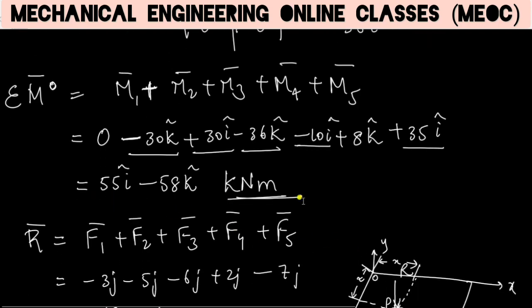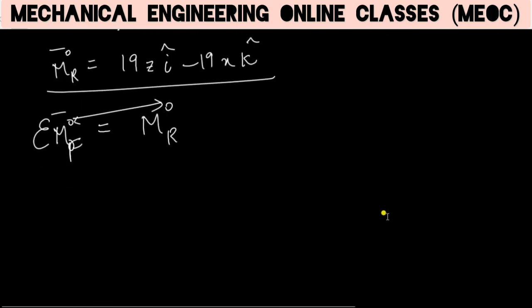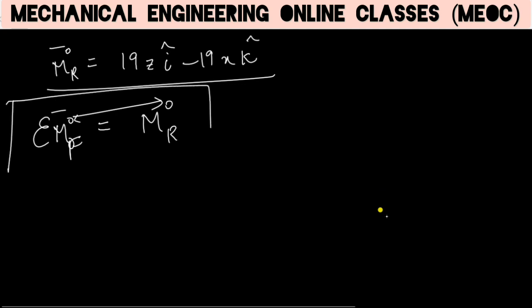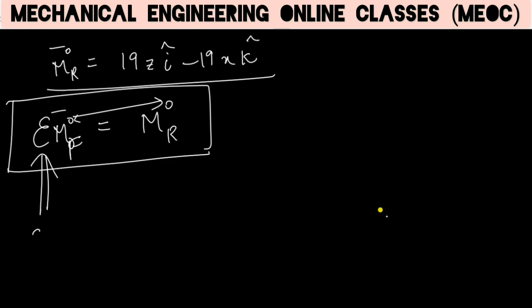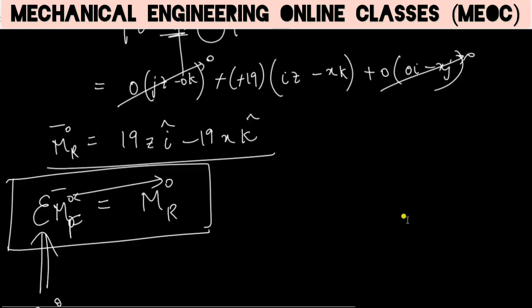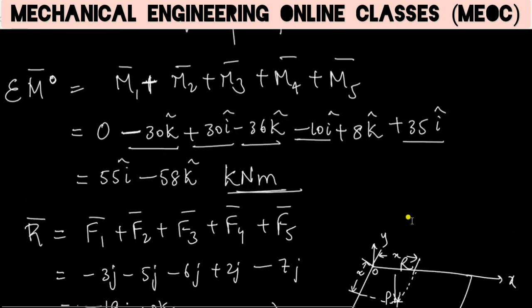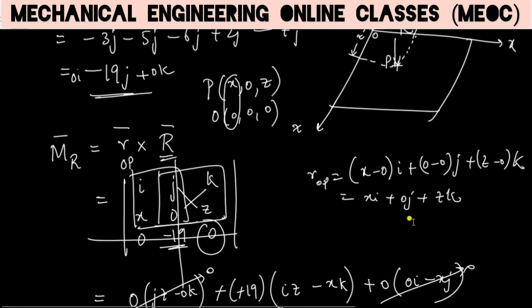This portion is already found out. We already found sigma MO, and we got the answer as 55i minus 58k.